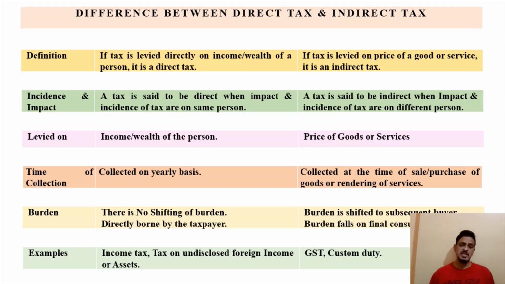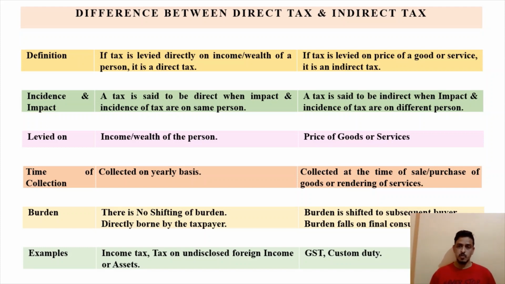Example of direct tax is income tax, tax on undisclosed foreign income or asset, and wealth tax. So these are the different examples of direct taxes, and GST, custom duty are the examples of indirect tax. Custom duty क्या होता है? गुड्स एंड सर्विस टैक्स क्या होता है? तो गुड्स एंड सर्विस टैक्स मींस गुड्स एंड सर्विस टैक्स which is levied at the time of sale or purchase of goods or services, and custom duty when something is imported to India from a place outside India, then import duty will be levied.